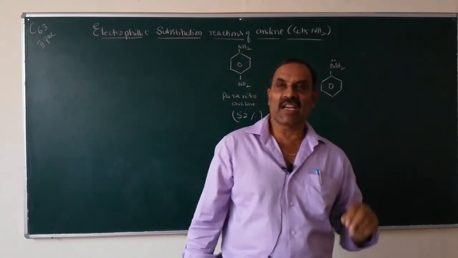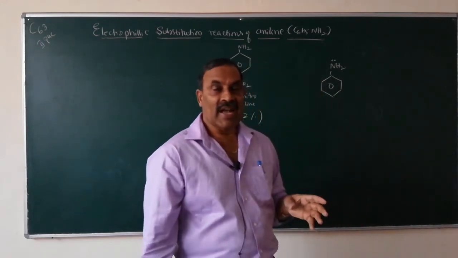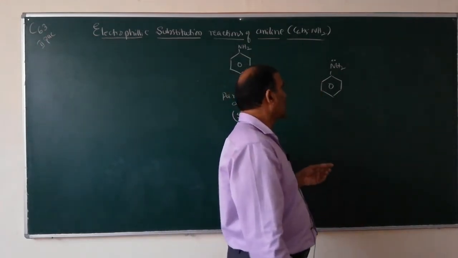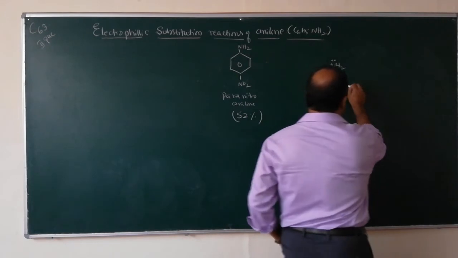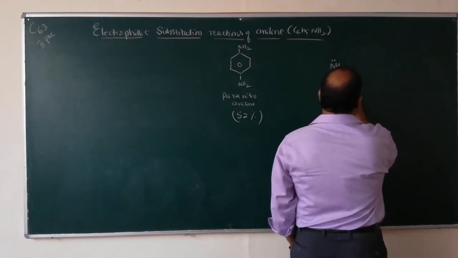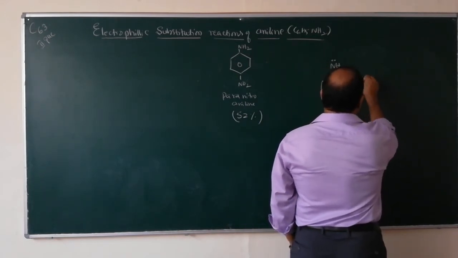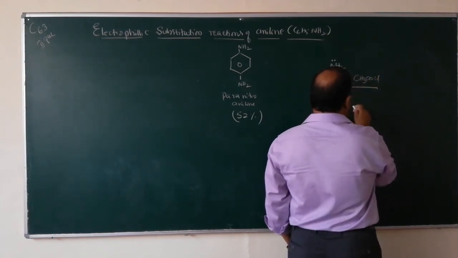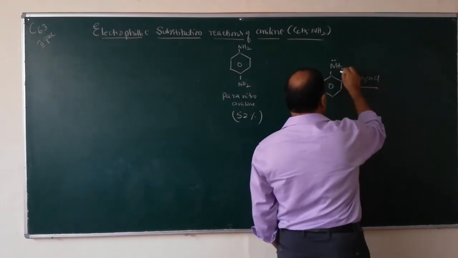It can be deactivated by acetylation. What is acetylation? When aniline reacts with acetyl chloride, CH3COCl, or acetic anhydride, what happens?